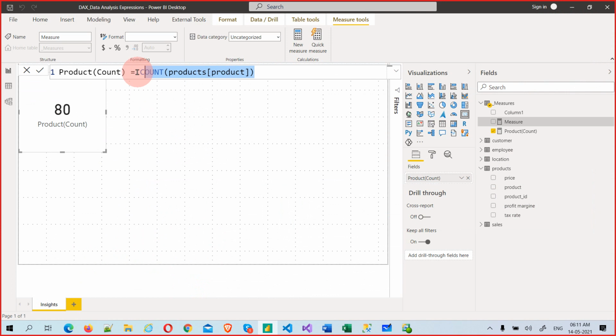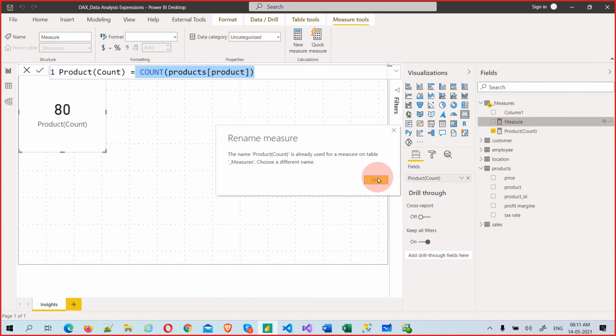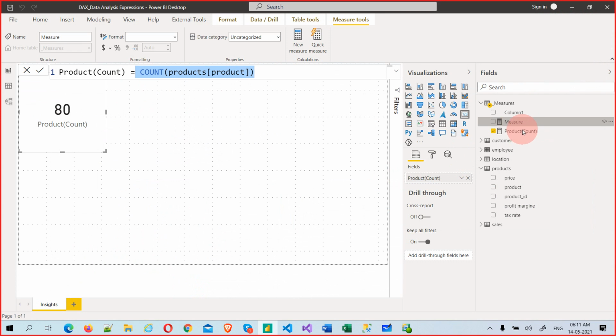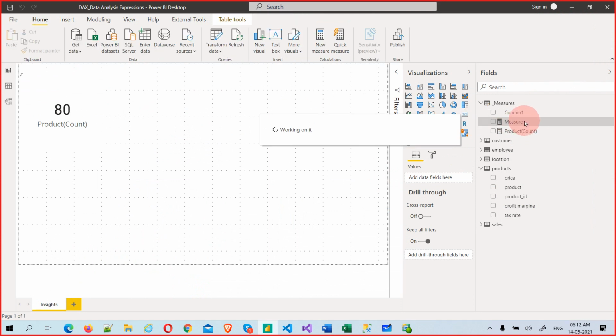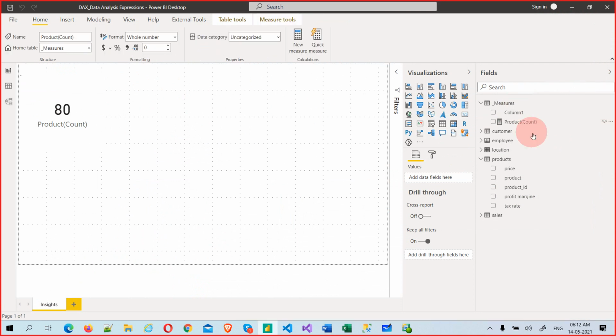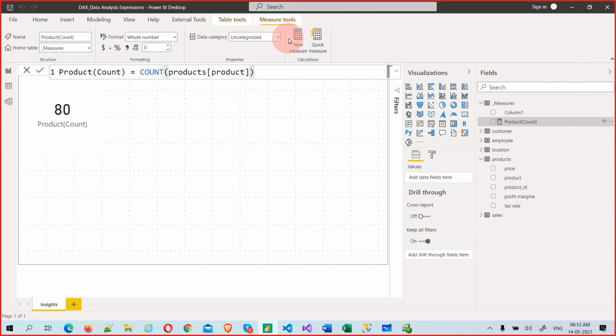I'm creating a new measure. Come on, why is it not working properly? It's gone. Let me create one more. Now product count rows is equal to count rows of a table.